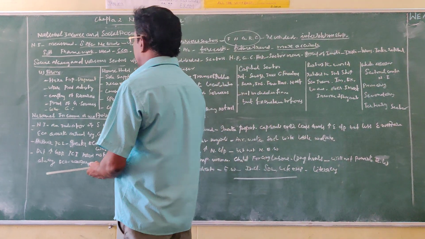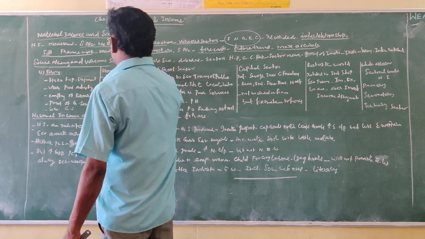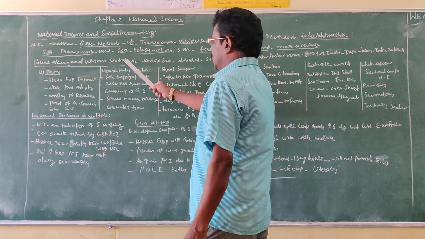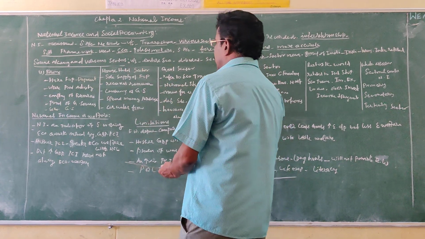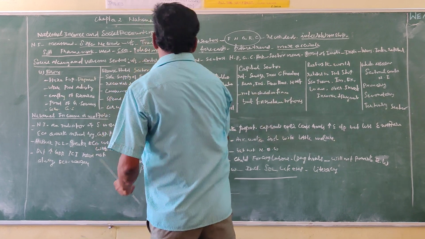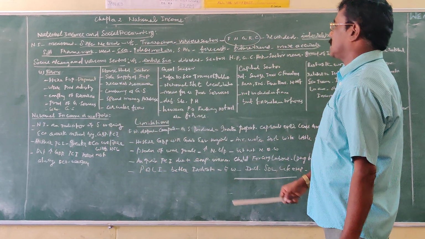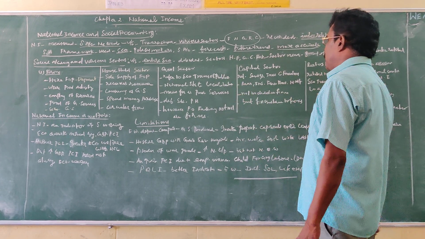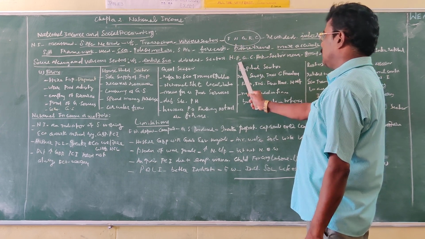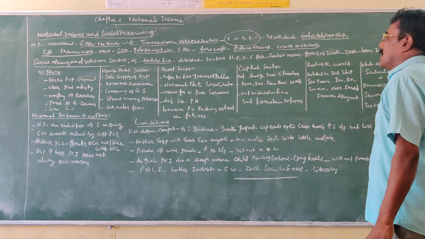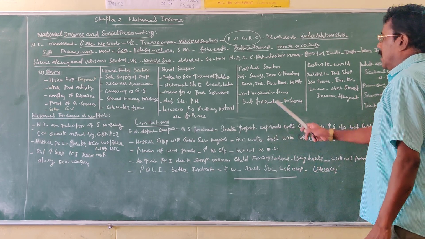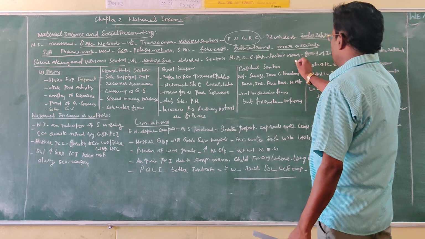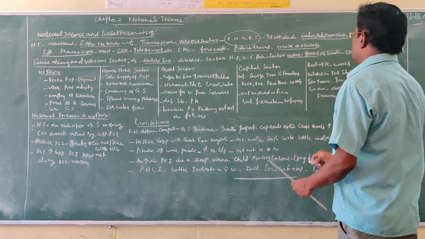Then social accounting and various sectors. The next topic is social accounting and various sectors. Under this topic, the entire economy is divided into various sectors, namely household sector, firm sector, government sector, capital sector and rest of the world sector. Before that, you should know what we mean by sector.